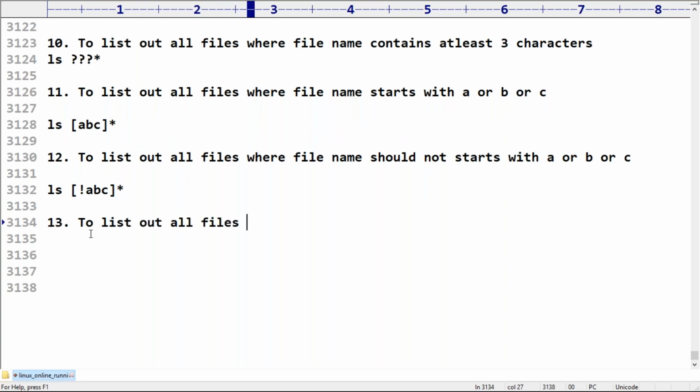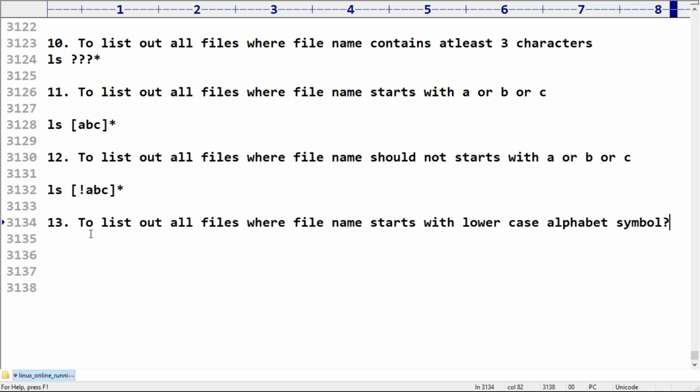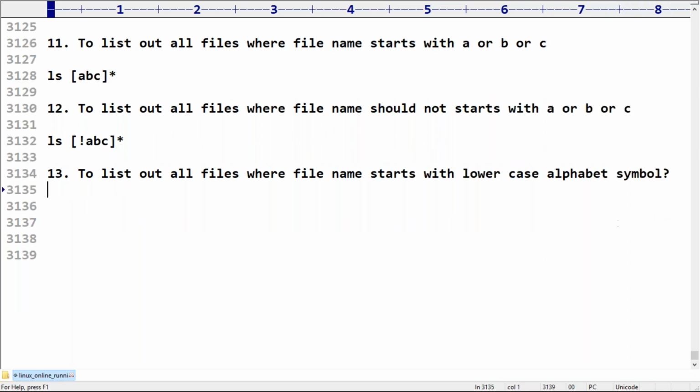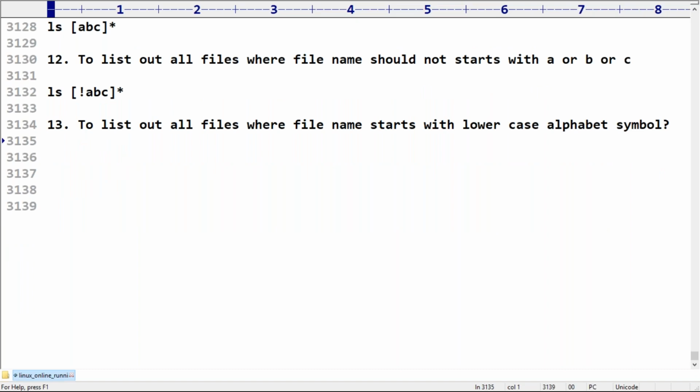To list out all files where the file name starts with a lowercase alphabet symbol, can you please guide me on what I have to take? What is the code I require, sir?